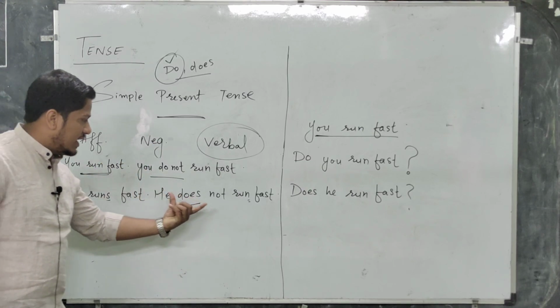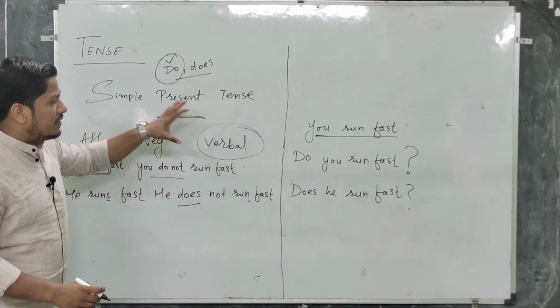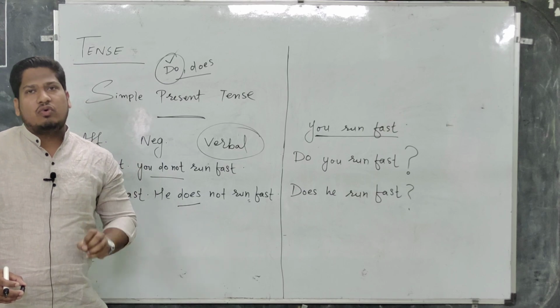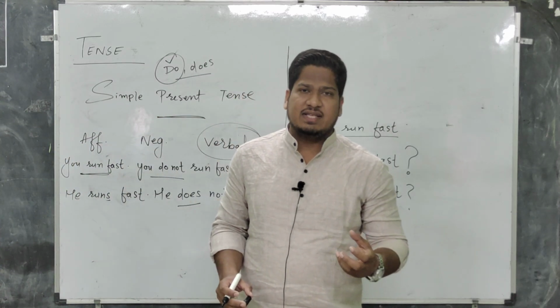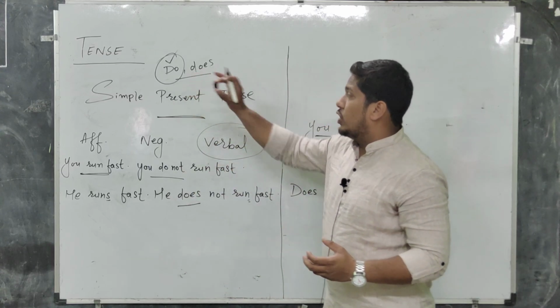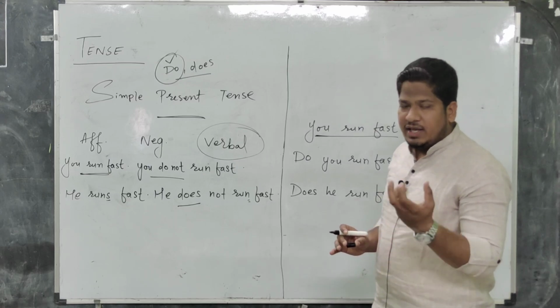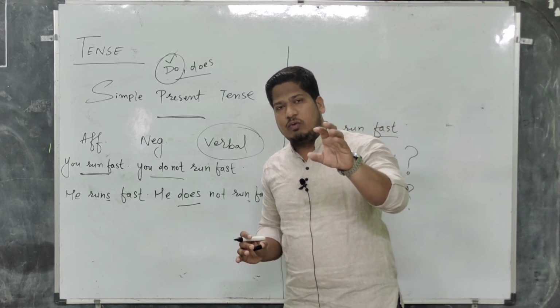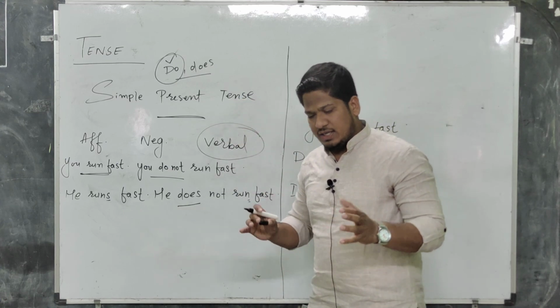He runs fast, he does not run fast. Does he run fast? If the pronoun is plural in simple present tense, we will have to use do in negative and verbal. And if the pronoun is singular in simple present tense, we will have to use does.